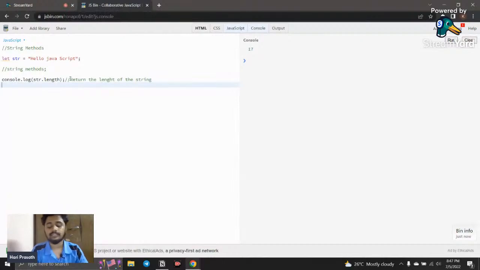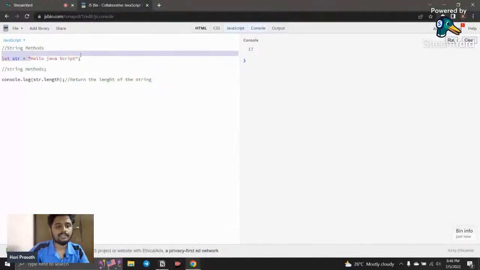The next thing we're going to see is how to convert this entire variable value into uppercase. What is meant by uppercase? Like capitalize. Usually we fill the form in capitals, right? That is called capitalization. Here you can see H is in capital letter and E is in small letter, right? I want every letter to be in capital letters. So here the method is going to be useful.